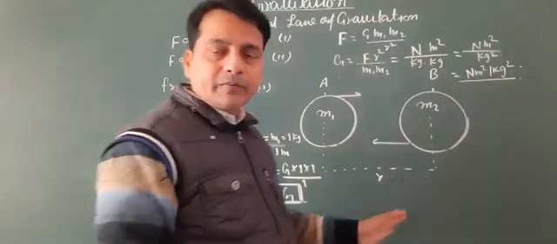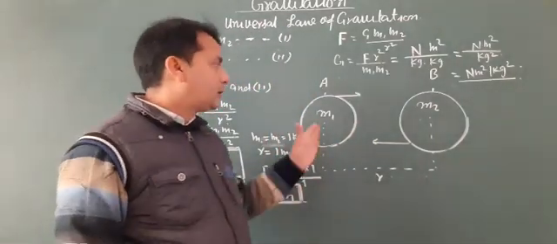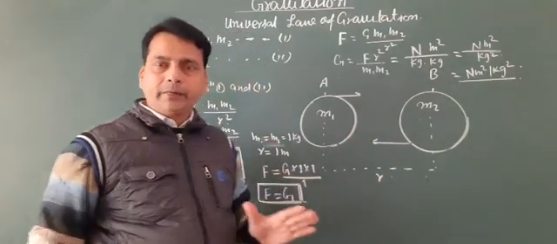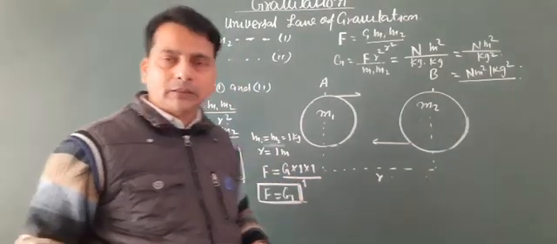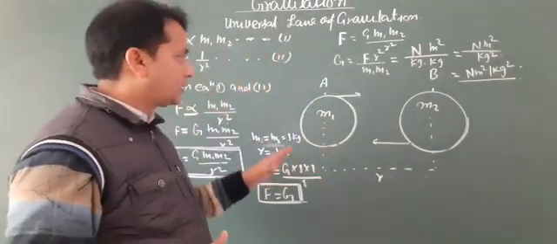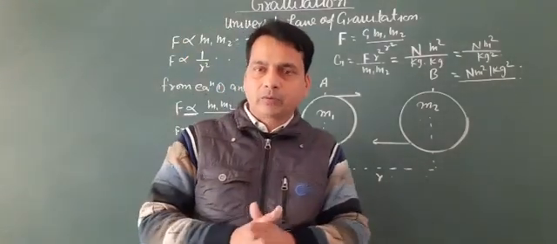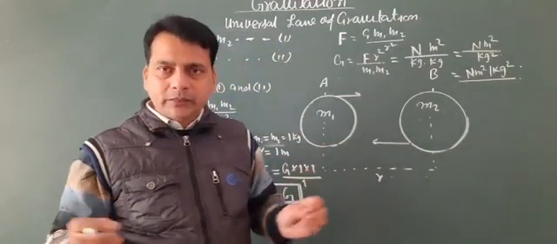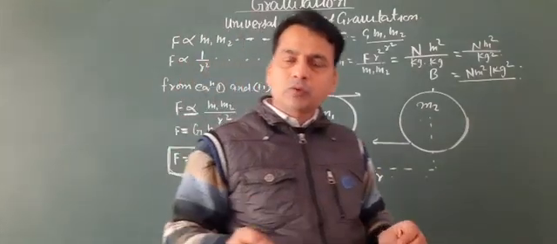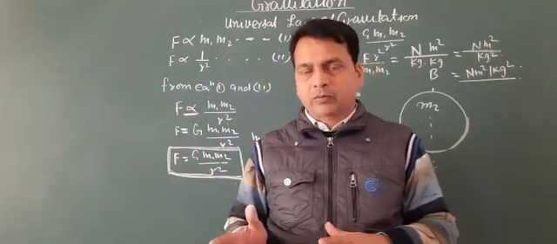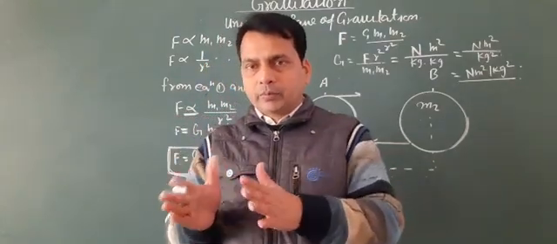So in the above formula, the gravitational force depends upon the masses of the objects and the distance between their centers. If the mass of the objects in the universe increases, then the gravitational force also increases by the same amount. And if the distance between their centers changes, then the gravitational force also changes, and the gravitational force is inversely proportional to the square of the distance between their centers.